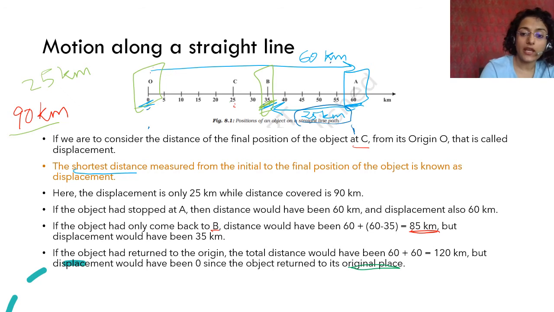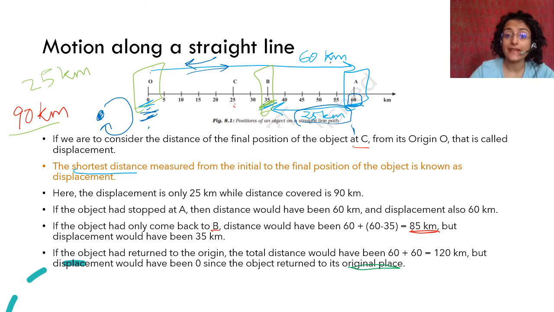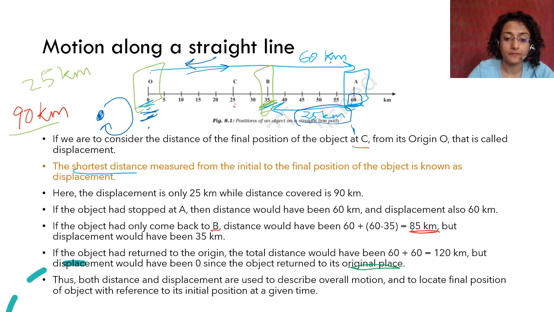अगर O से जाके A तक गया and then came back, then the total distance is 60 this way and 60 this way. But if it came back, since this object started from here and it came back here, then the displacement is 0. I hope you have understood this. So distance and displacement are both used to describe overall motion and to locate the position of an object with reference to its initial position at a given time. Okay.